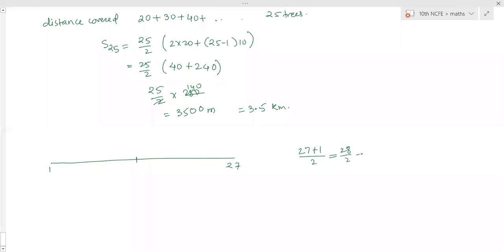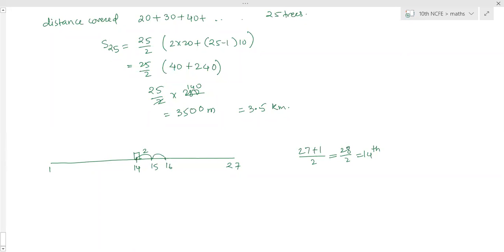That is 28 by 2. That is the 14th flag. So the 14th flag is the middlemost number. So here everything has to be placed. Now here the 15th flag is at a distance of 2 meters. Then the 16th flag at a distance of 2 meters.